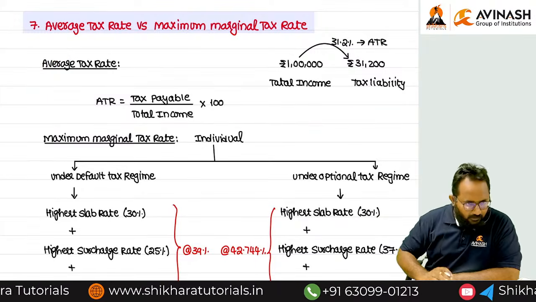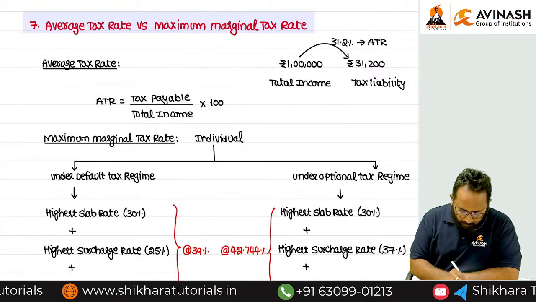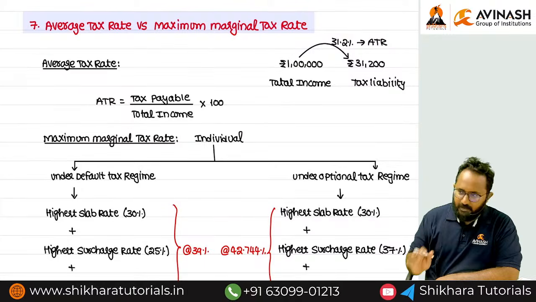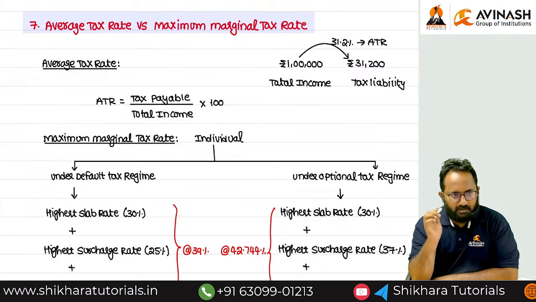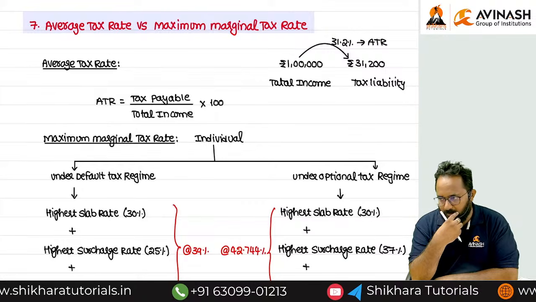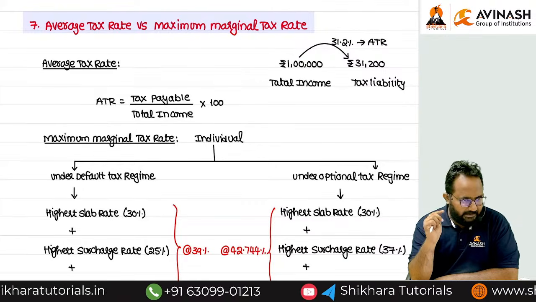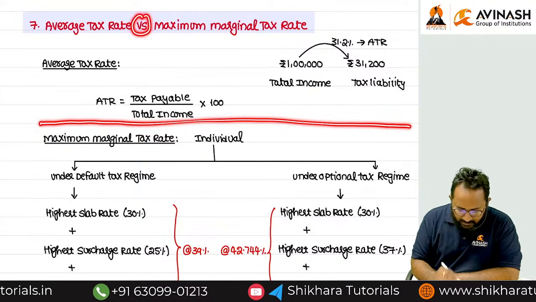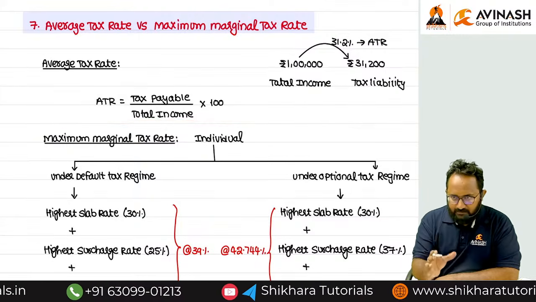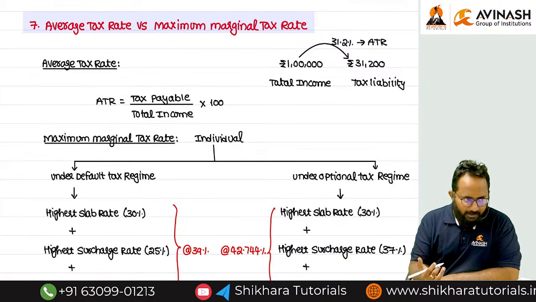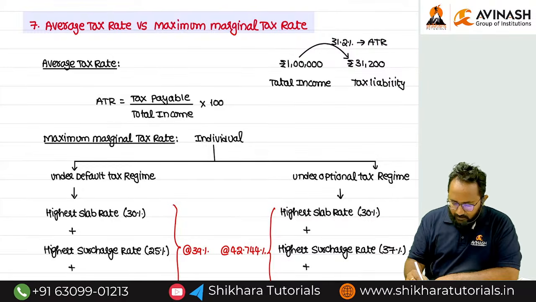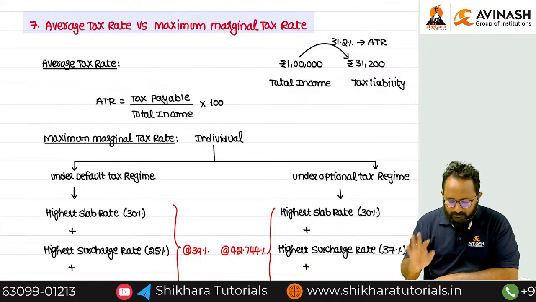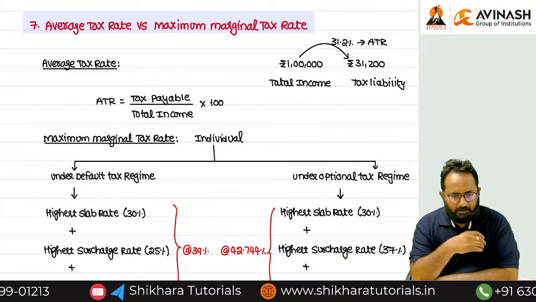It is a general formula and not very complicated, and the same thing we can use in every question in the Double Taxation Avoidance Agreement chapter. Please copy the first point in this concept, average tax rate: at what tax rate we collected the tax liability on so-and-so total income. This is only the average tax rate.